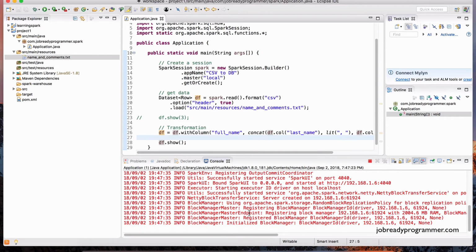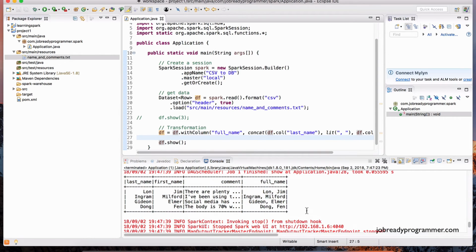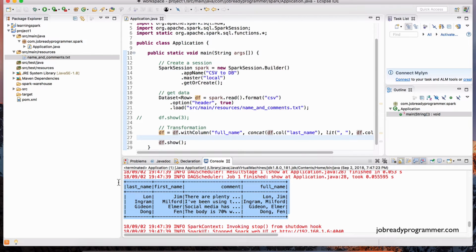Let me zoom ahead in the video so that we don't look at those logs. And there you go. Notice this is the modified table. We've got a new column called full name, and the contents of this column are the last name comma first name. So this transformation was successful.